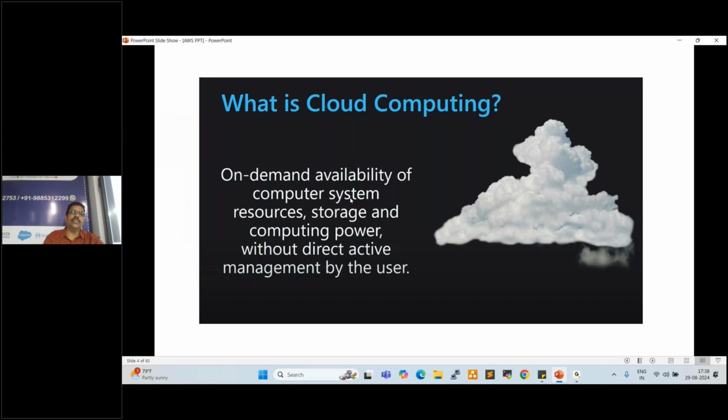Whatever servers, storages, or devices we create in cloud are on demand. Whenever the project team requires, we can create them by a single click within a minute, which is on demand. It is the on-demand availability of computer system resources, storage, and computing power without direct active management by the user.